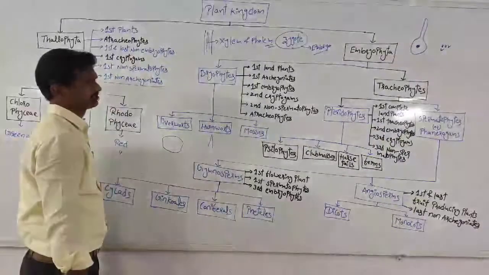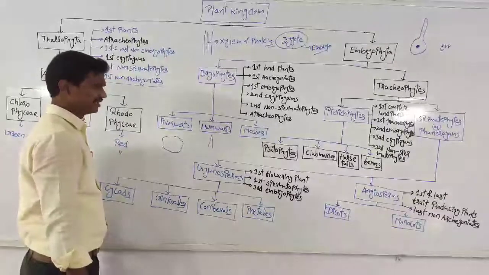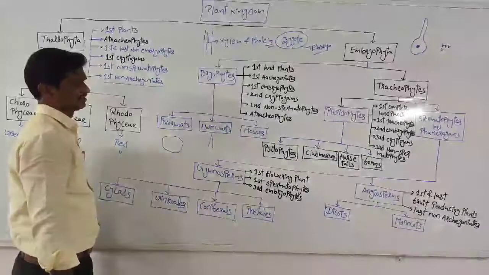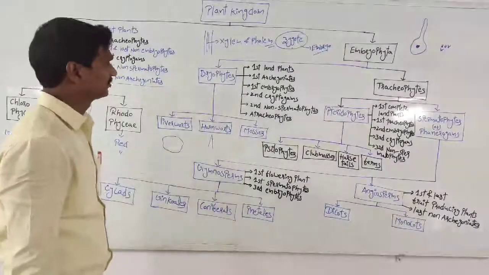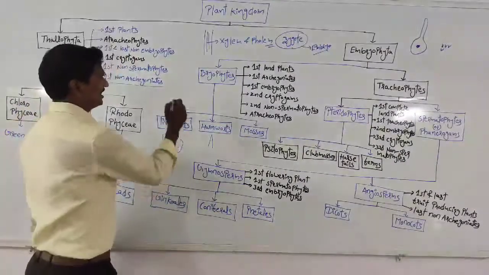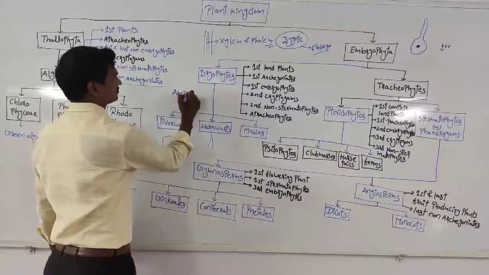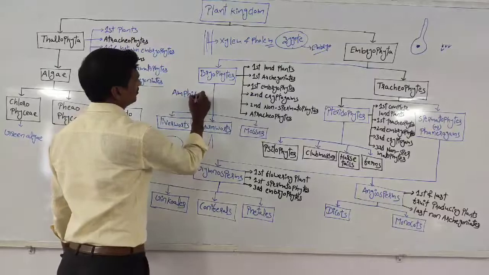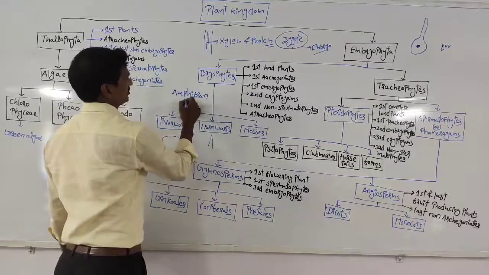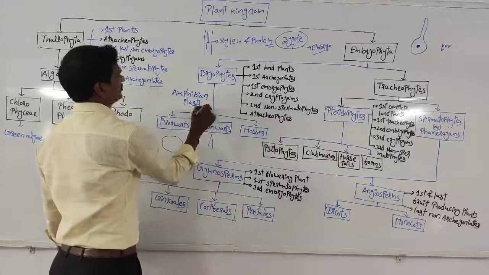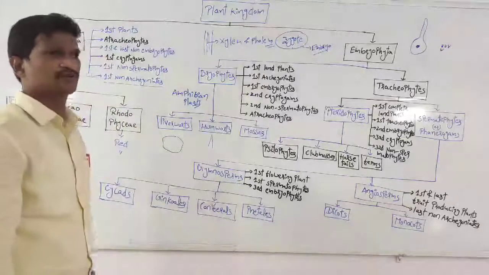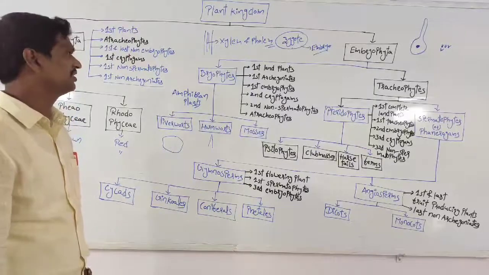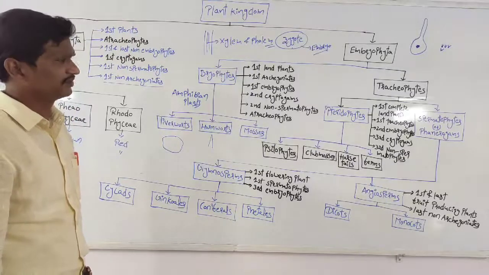So three types are there. And remember, bryophyte plants are also called amphibian plants, because they can survive on the surface of the land and within the water. That is about the bryophytes.